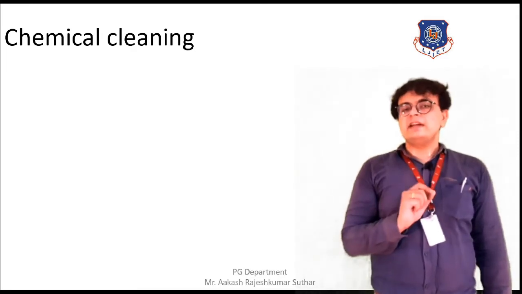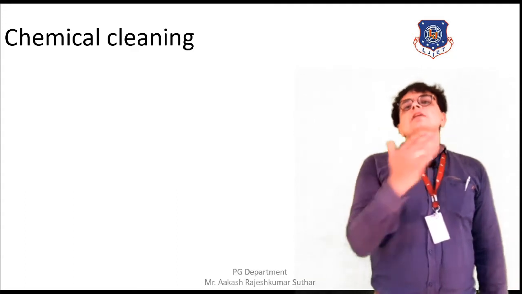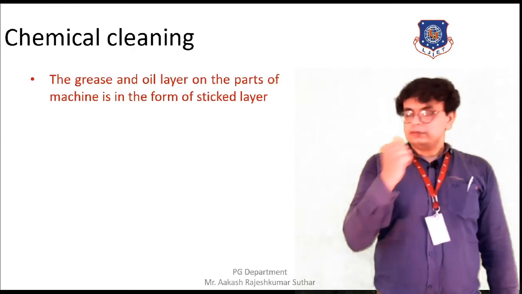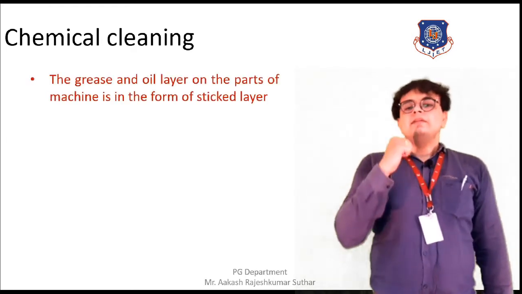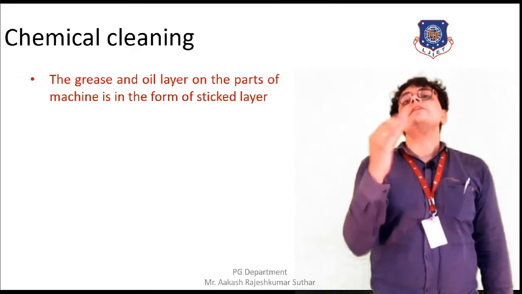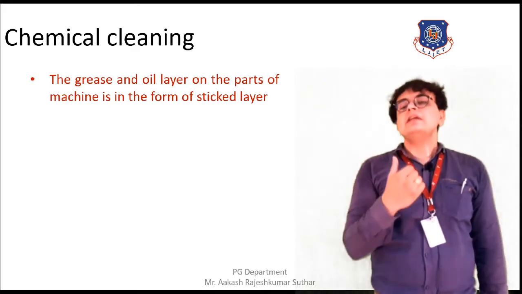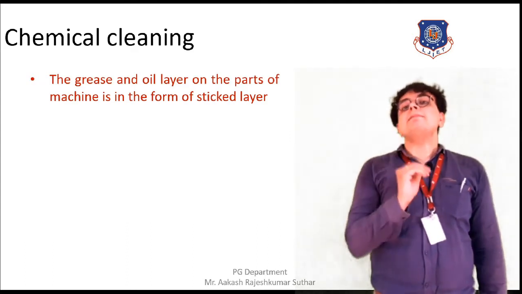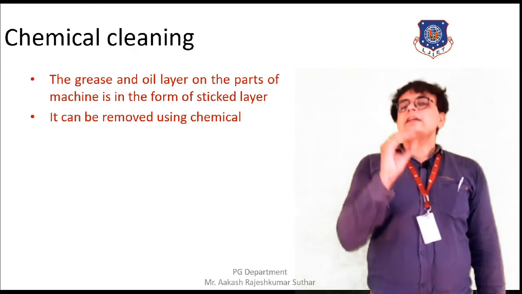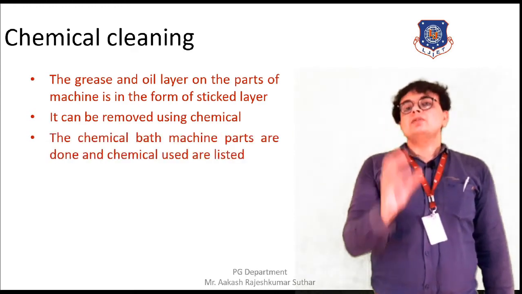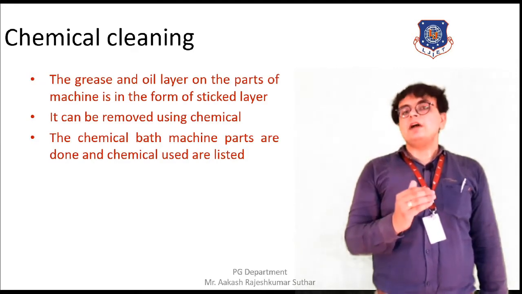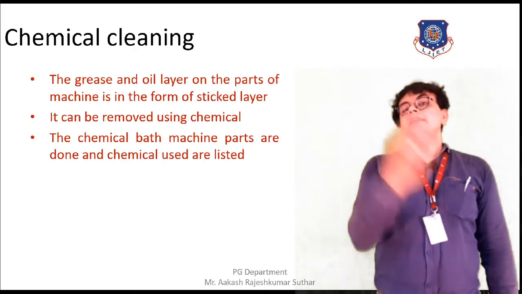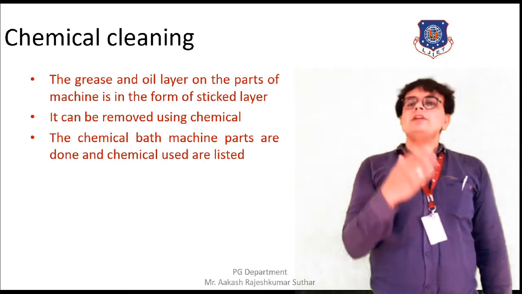Now moving towards the next method, that is the chemical method. The name only suggests that for the removal of the outer oil or the grease layer, we are using chemicals. That is the only thing. We are using the chemicals for the removal of the outer sticky layer of the oil and the grease. And the thing that is being done is nothing but a chemical bath is being made. The chemical bath of the parts over which the layer of the grease is found is being done, and by just dipping those parts into that chemical, the layer of the oil will be removed.